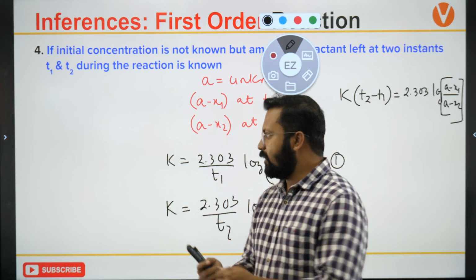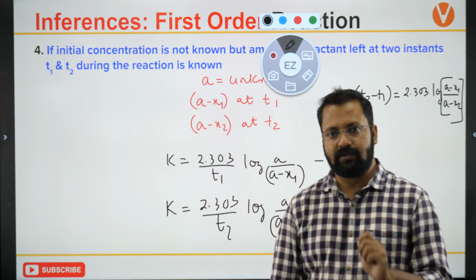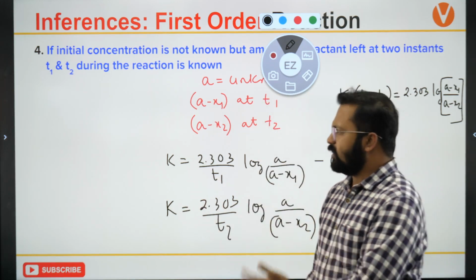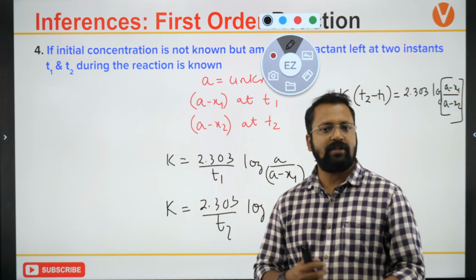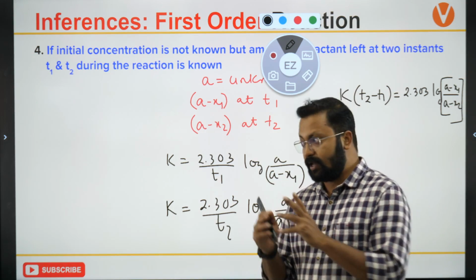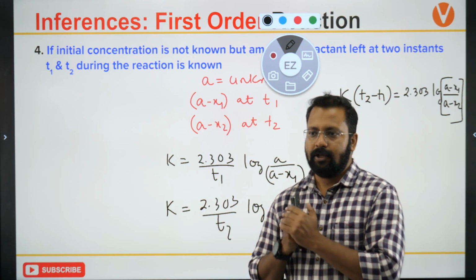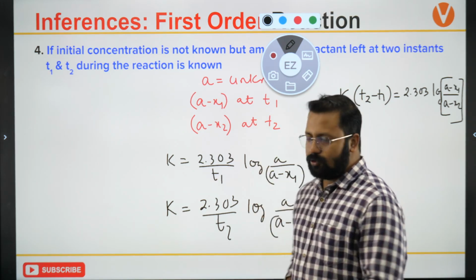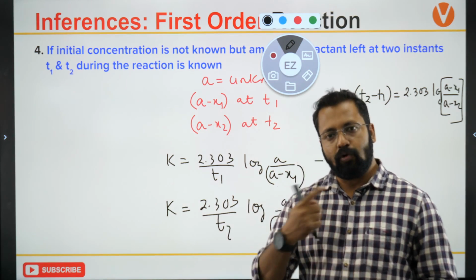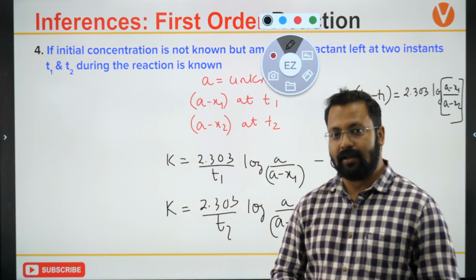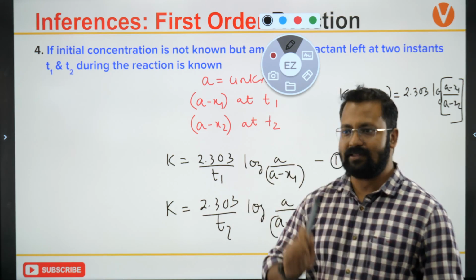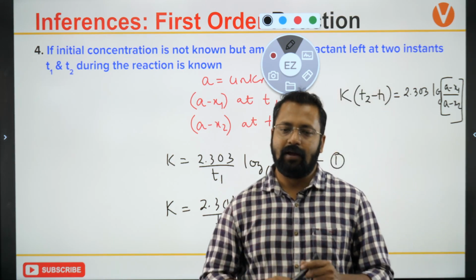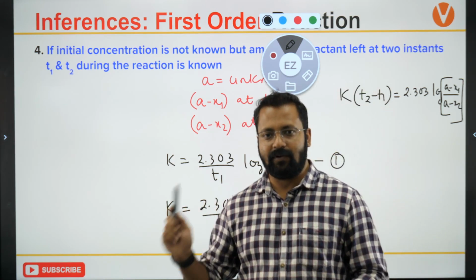In that scenario, how should we calculate the expression for rate constant, and what different assumptions and mathematical manipulations do we have to make? Let's solve some more questions in the next session. Please do join us. That will be the second lecture for chemical kinetics, the first order reaction.